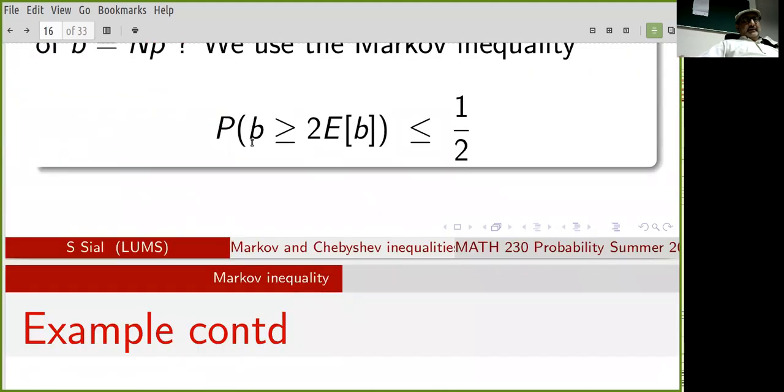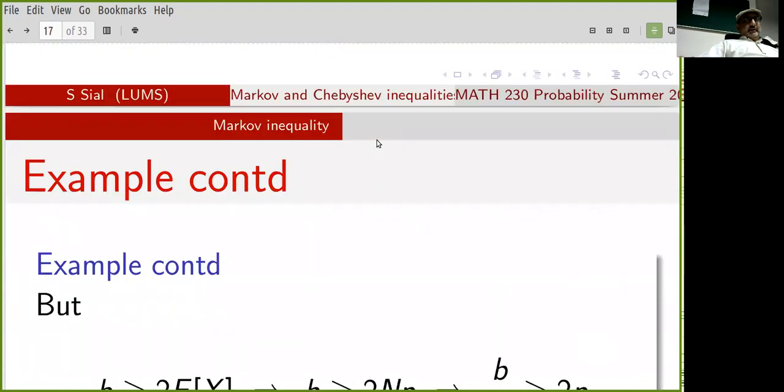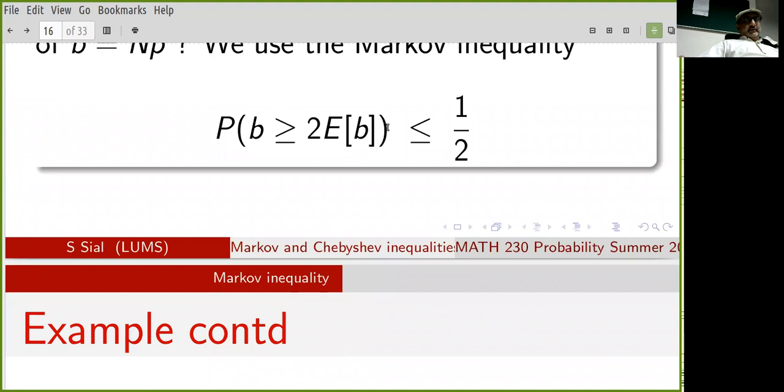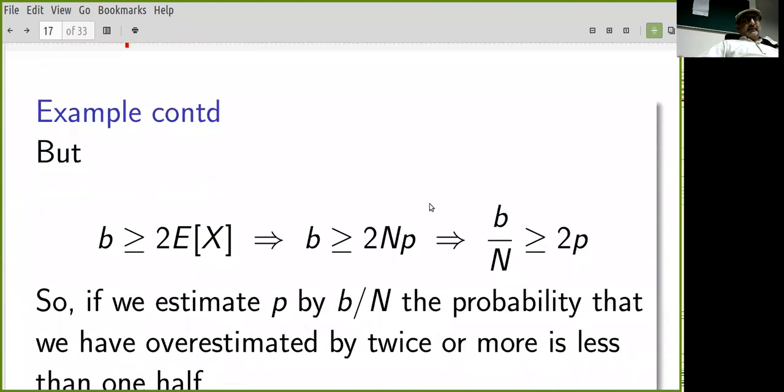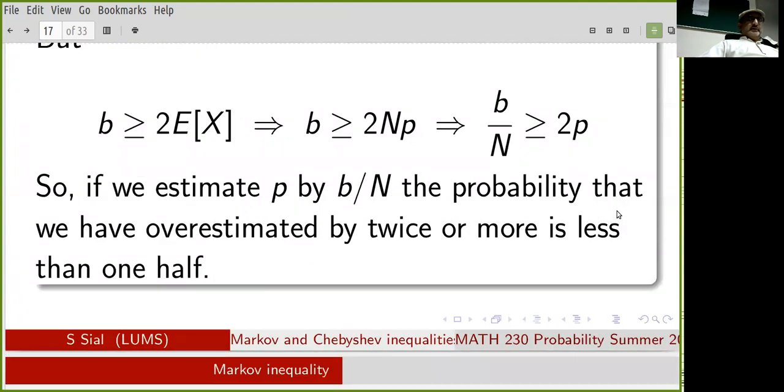But the fact that B is greater than or equal to twice the expectation of B implies that B is greater than or equal to twice np, which implies that, if we do a little algebra, B over n is greater than or equal to twice p. So once again, if we estimate p by B over n, the probability that we have overestimated by twice or more is less than 1/2.